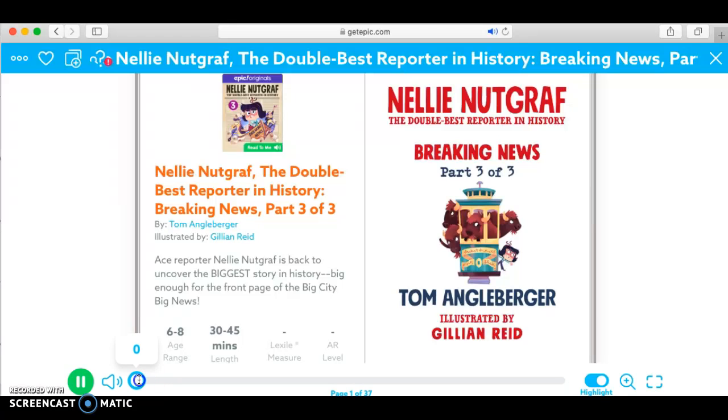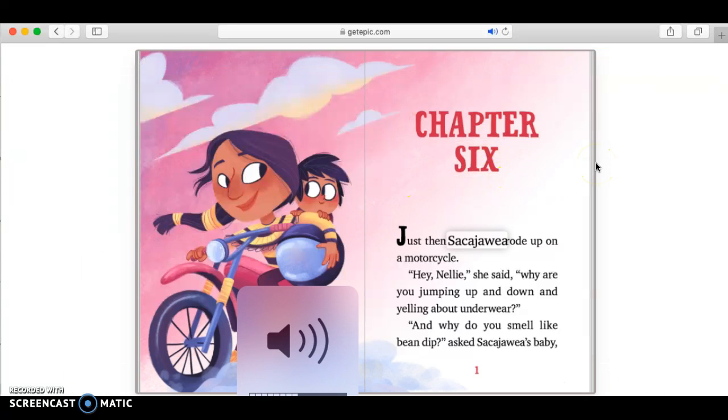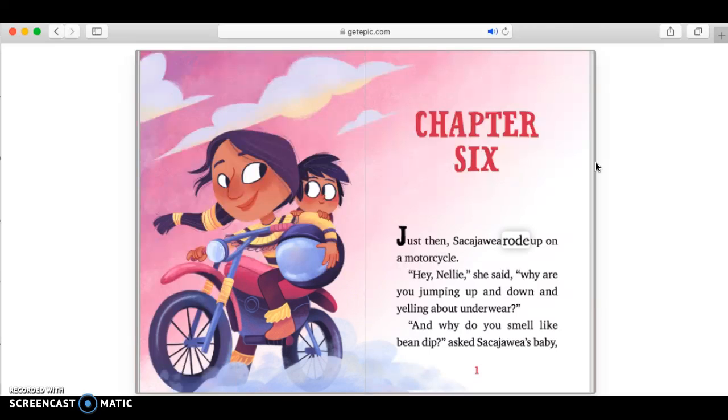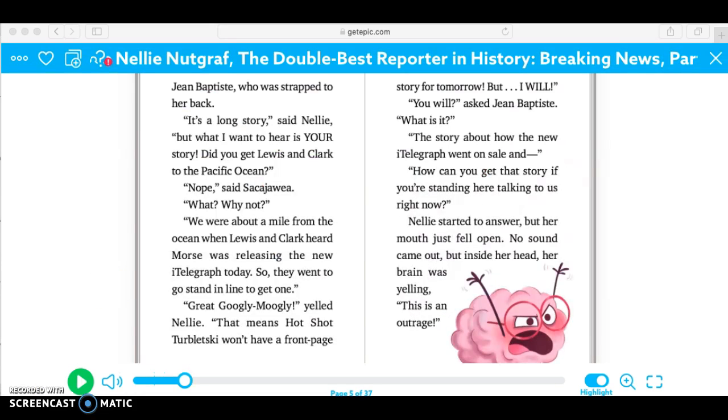I'm going to skip ahead a little bit so you can see kind of what it does. Chapter 6. So it highlights the words as they're being read, which I think is really cool. I tell my kids all the time to really watch the words as they pop up and visualize the words as they're being said. I think this has helped a lot with fluency as well, like that they can hear someone else talk and the way that they talk.